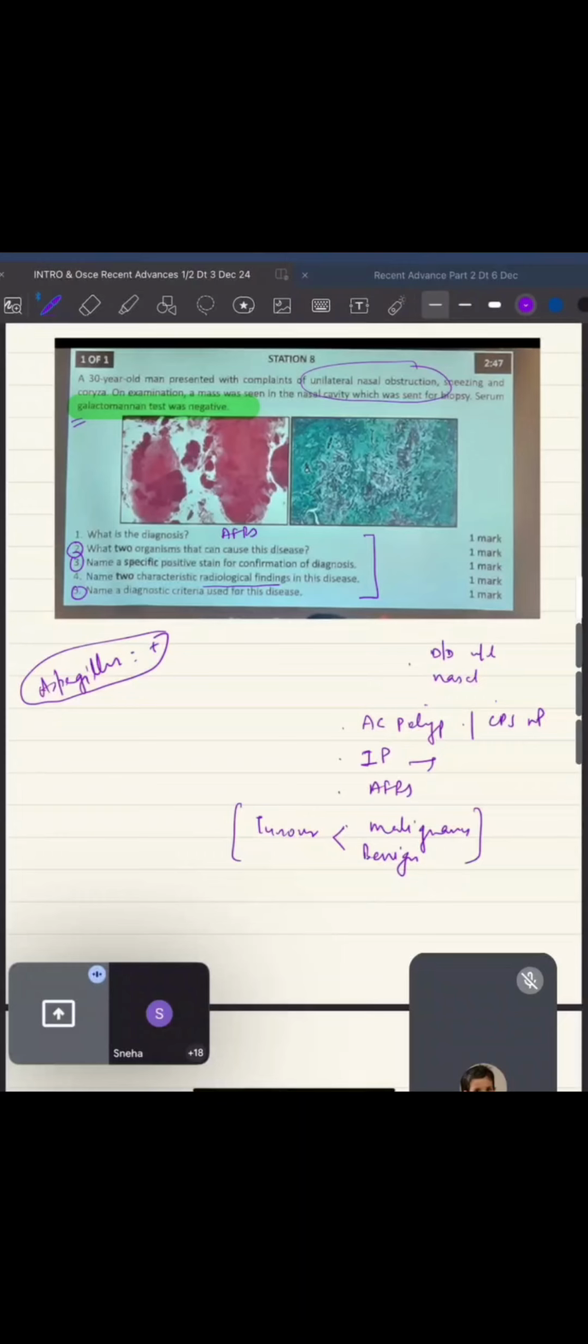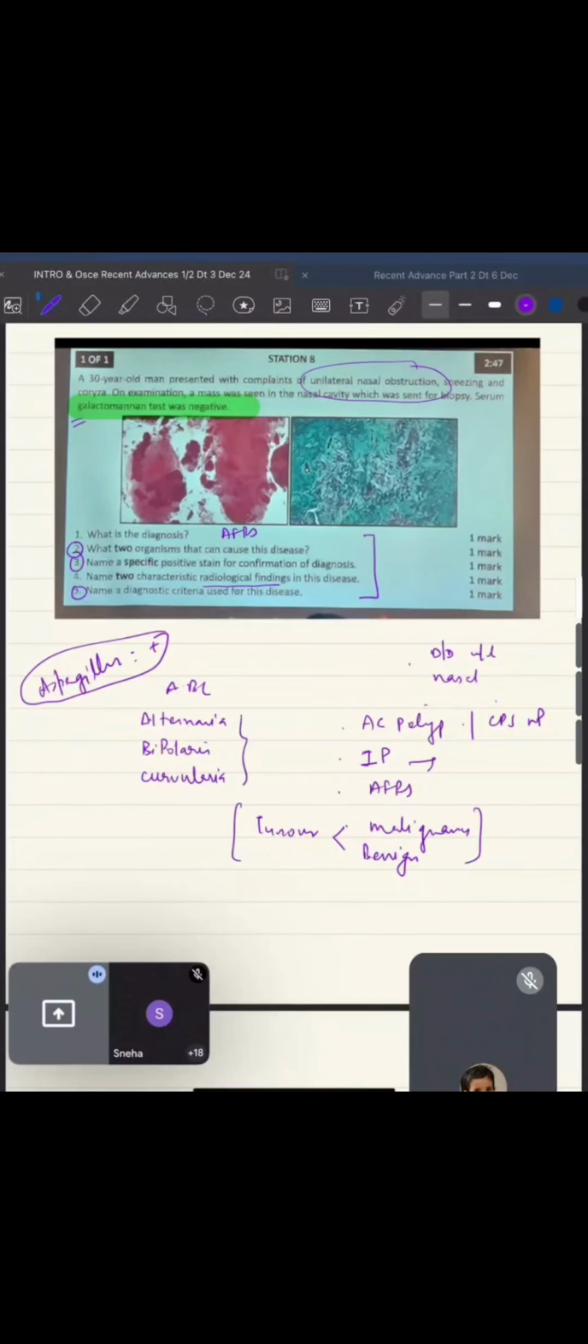Okay. And apart from that, what all species can cause this AFRS? These are mainly three. This is Alternaria, Bipolaris, Curvularia. Yes, you can remember it as A, B, C. So A is for your Alternaria. Okay. B is for your Bipolaris. And C is for your Curvularia.